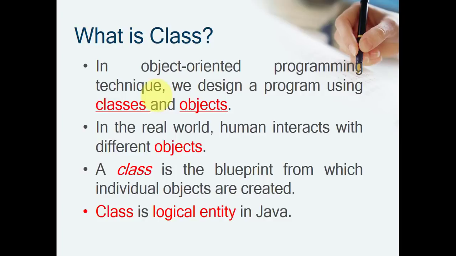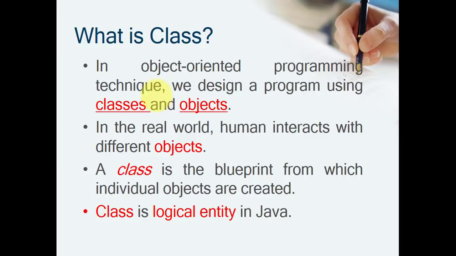Let's see what is a class in Java. In object-oriented programming technique, we design a program using classes and objects. Without classes and objects, we cannot write a program in pure object-oriented programming. So why do we declare a class first, and why do we create an object of that?